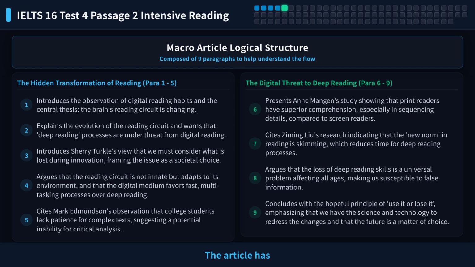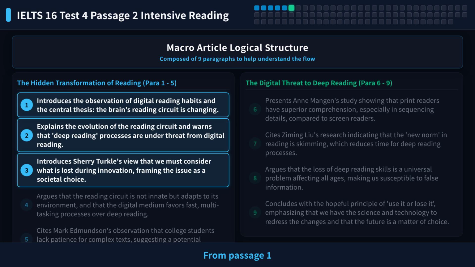The article has 9 paragraphs. It is an expository text about how digital reading affects the brain. From passage 1 to 3, introduce the changes and challenges brought by digital reading.